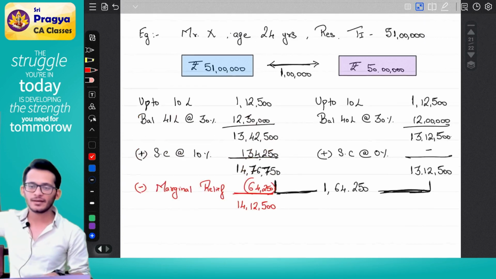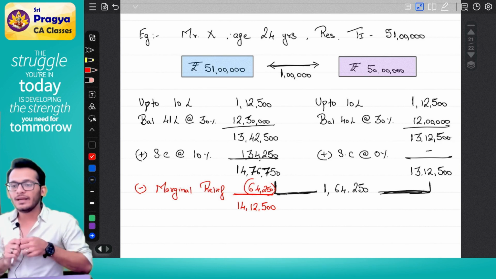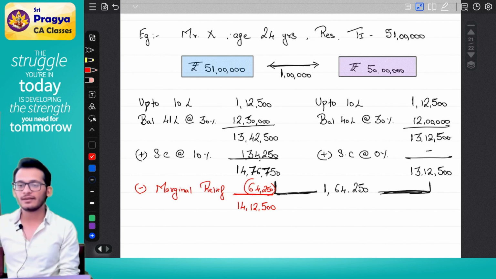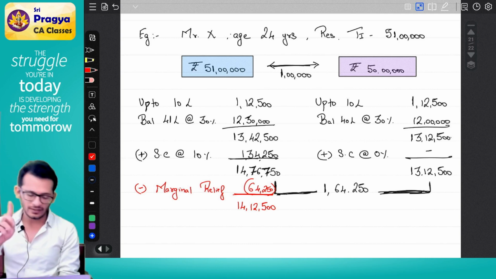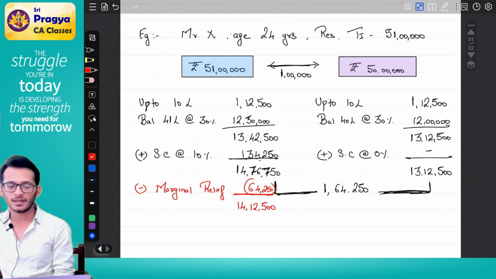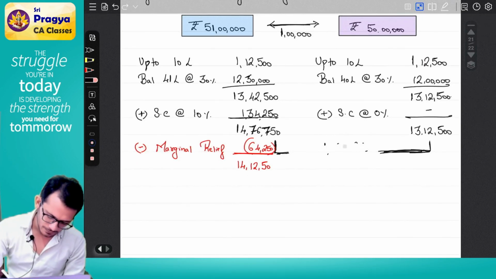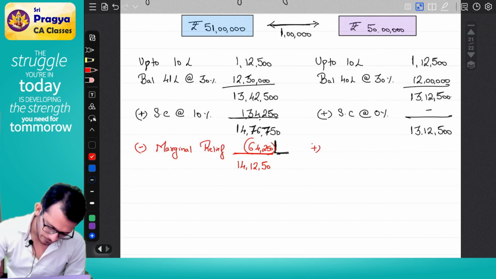If I surrender my 1 lakh, my income will become 50 lakhs. My tax on that income will become 13,12,500. Now, if my tax is 13,12,500, the government is asking me to surrender 1 lakh. So I will surrender 1 lakh, and that will become 14,12,500, which means I can do it two ways. Way number one, I can put marginal relief on the left side. Scenario number two, I can go to the right side and add the amount surrendered.